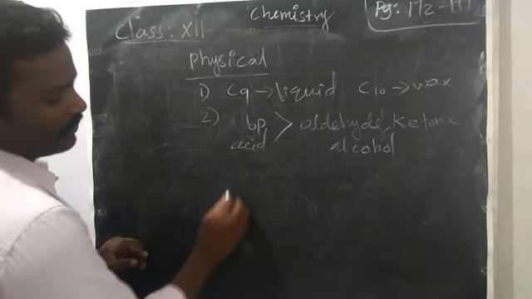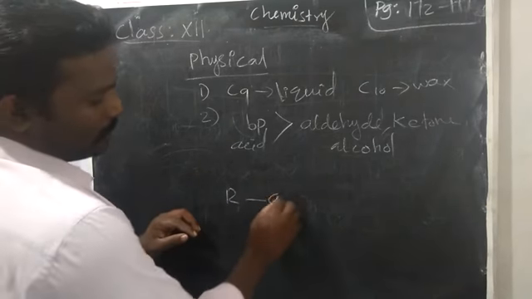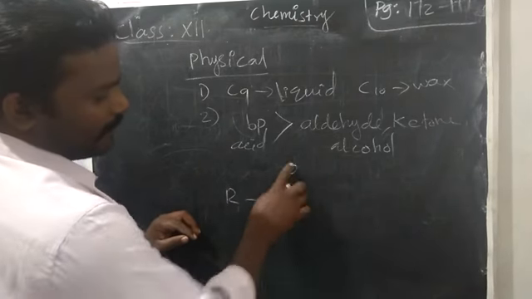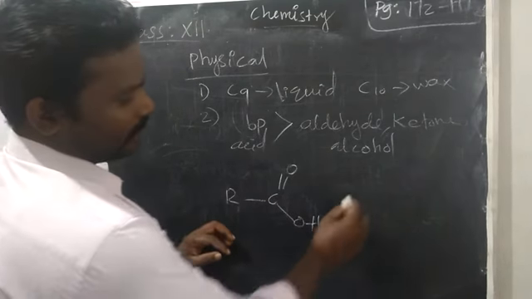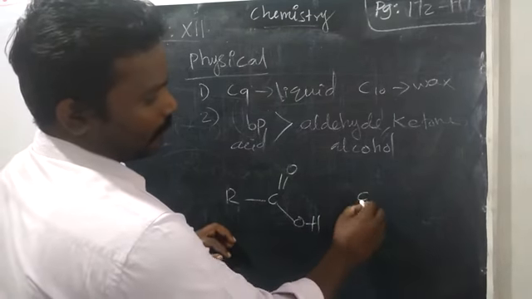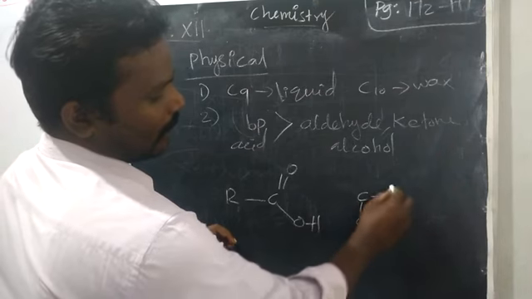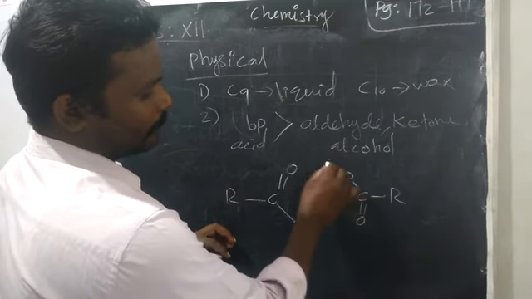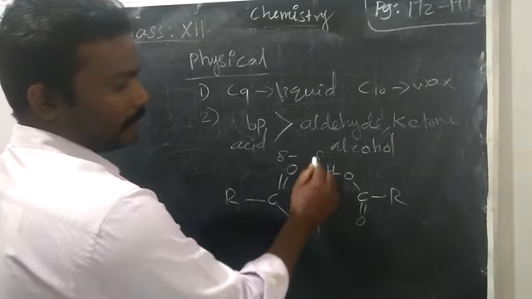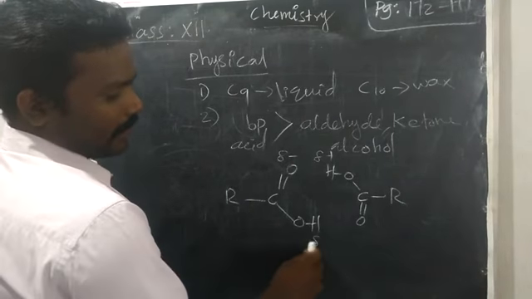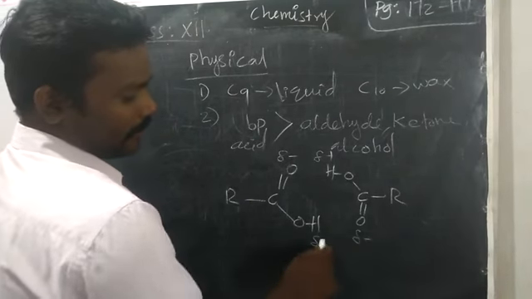So we can see some dimer shape. C double bond OH. Then the same way we can write for another acid. Now what will happen? It becomes partially negative, partially positive, partially negative, partially positive.